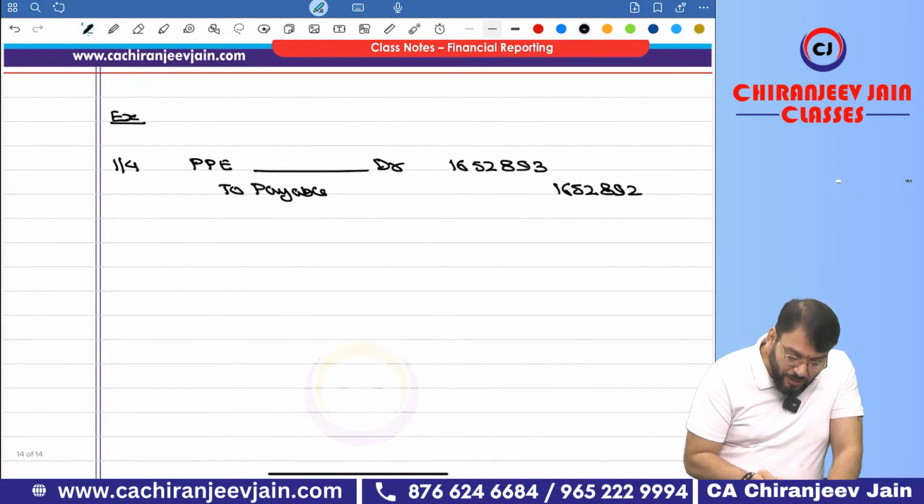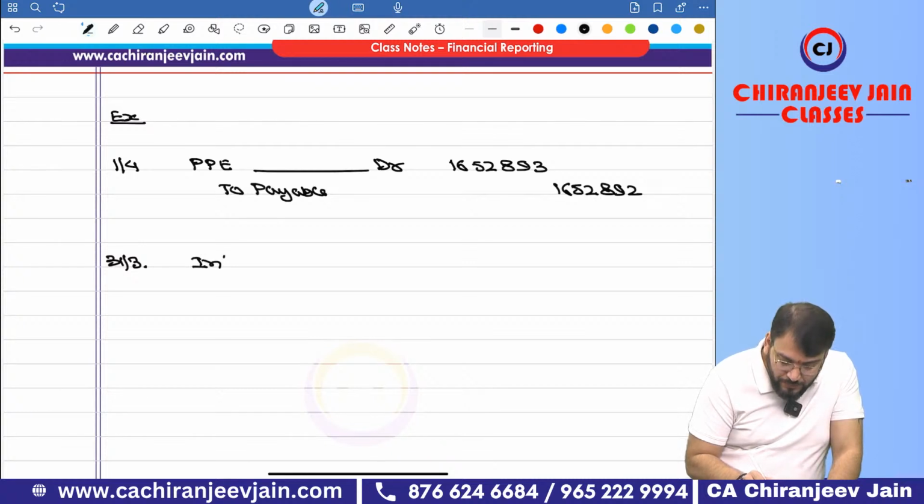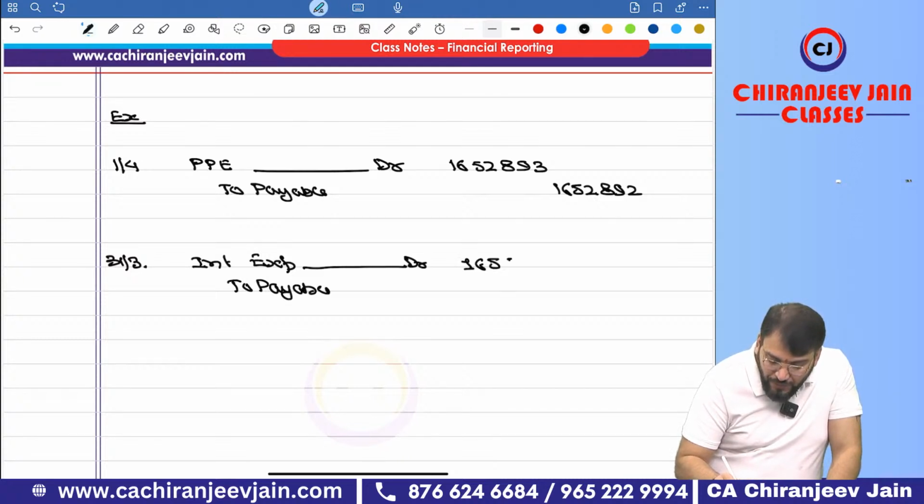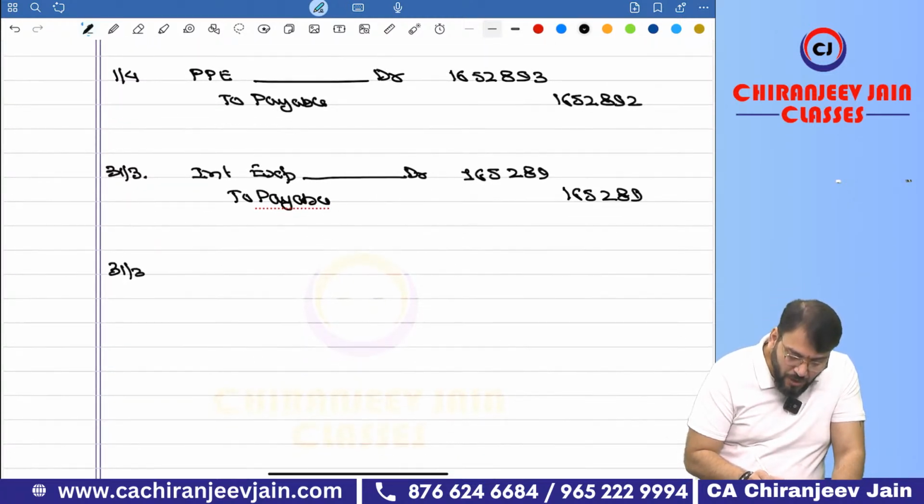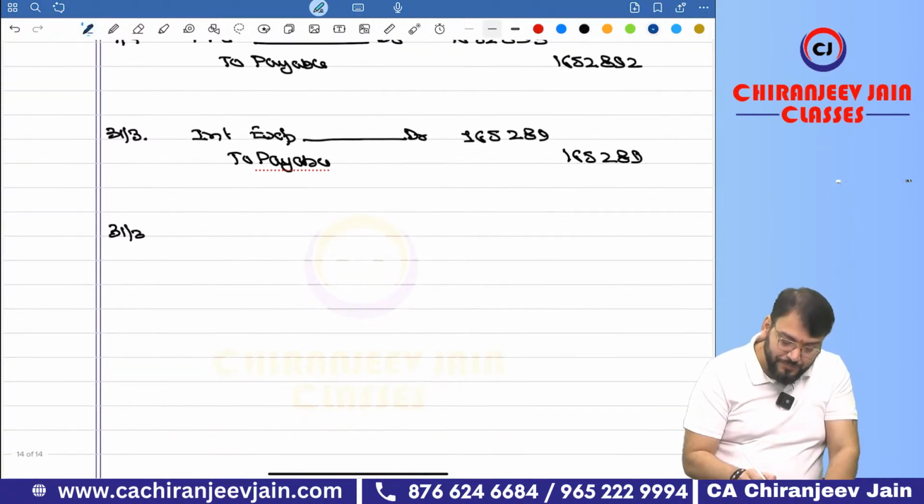Correct. Then on 31st March, interest expense account debit to what? Payable. How much? 1,65,289. Then on this same 31st March, this is year 1, depreciation will also be there.